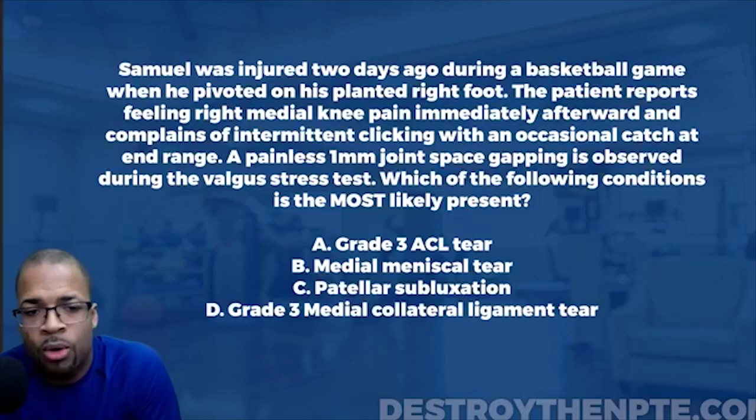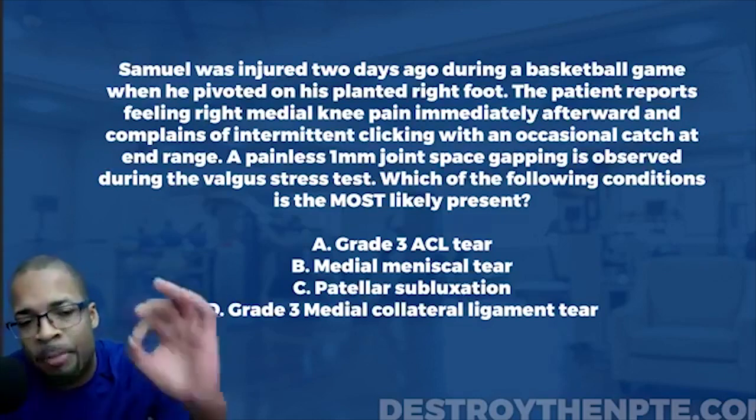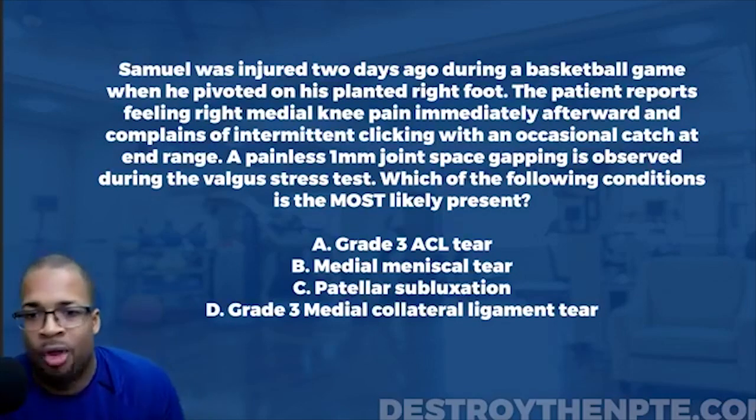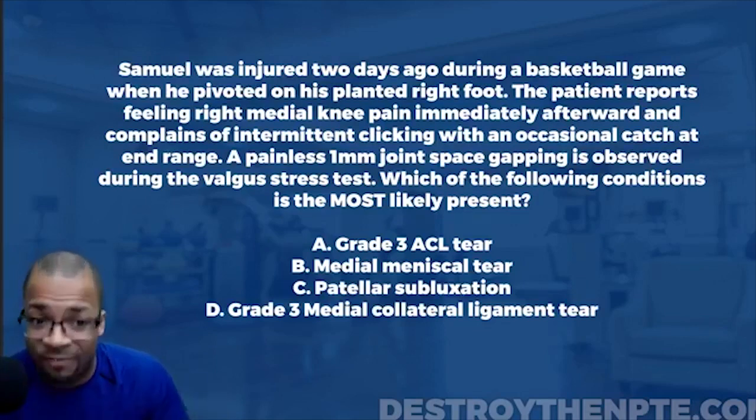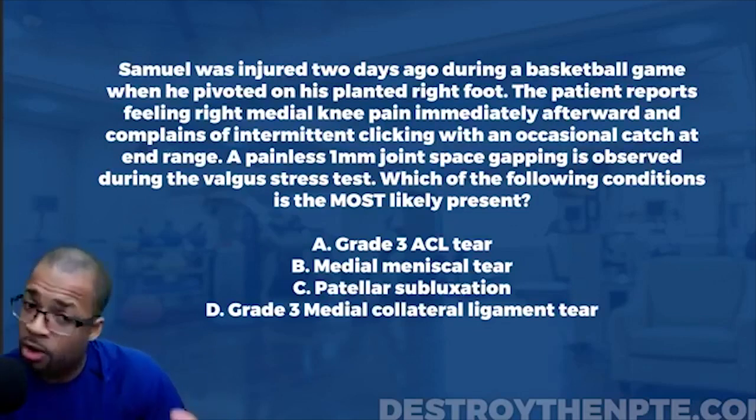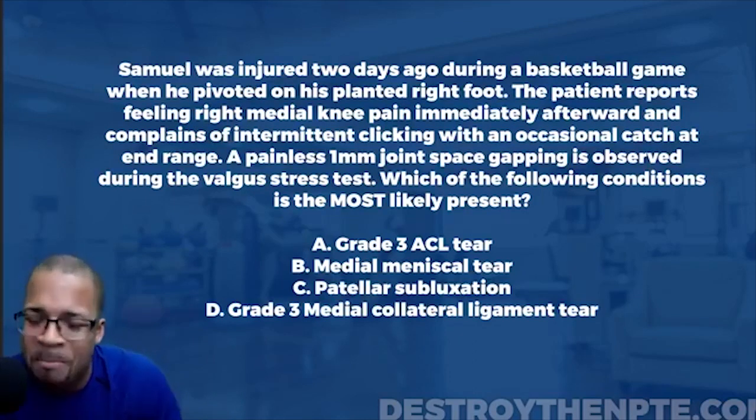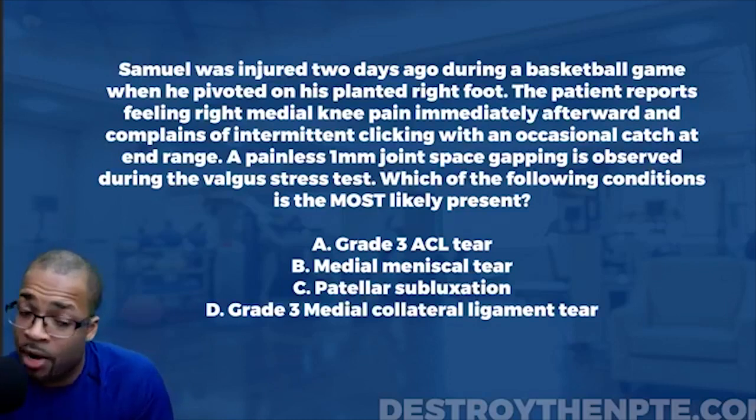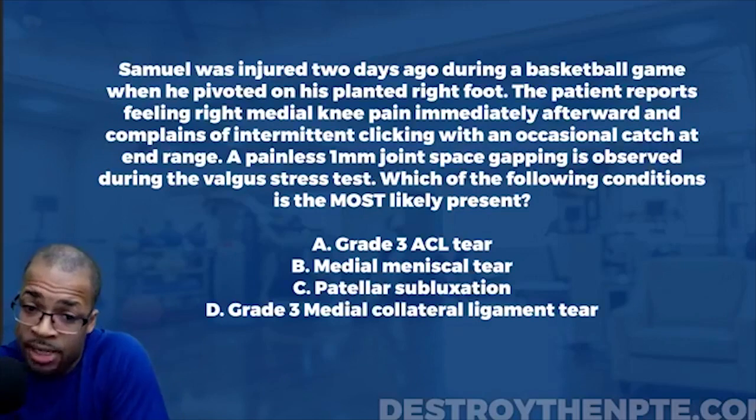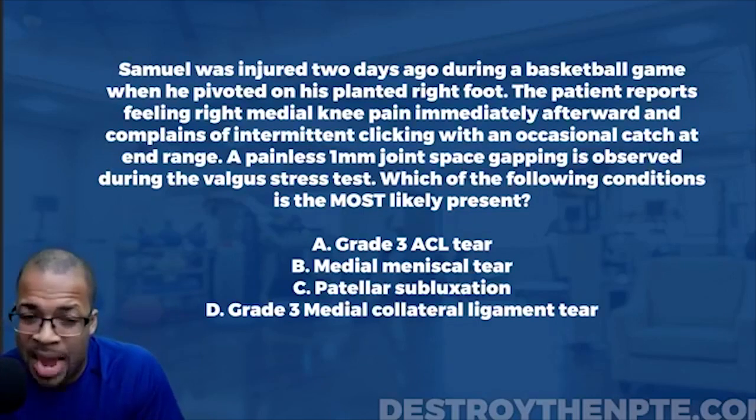All right. So right now, it just doesn't make sense because the grade 3 medial collateral ligament tear, I would expect the patient to present with over 10 millimeters of joint space gapping. I mean, it'd be really significant. The painless part, okay, that's true. But the 1 millimeter joint space gapping, it just doesn't make sense. All right, and now I can see that with a grade 1 medial collateral ligament tear. You can get a 1 millimeter joint space gapping.